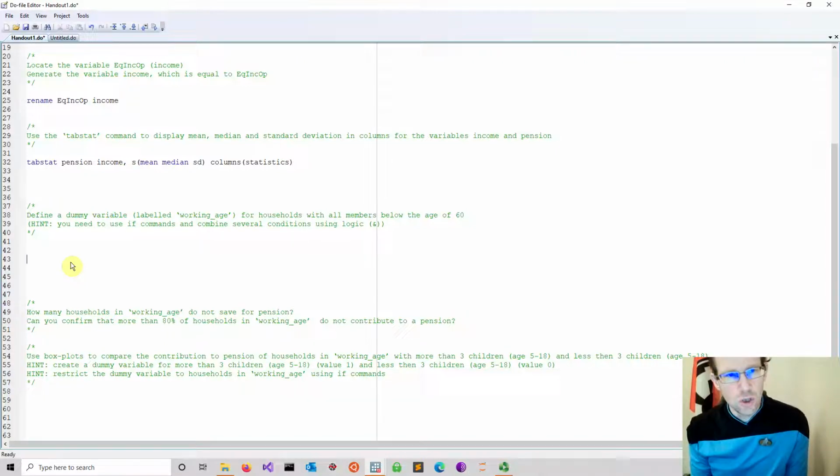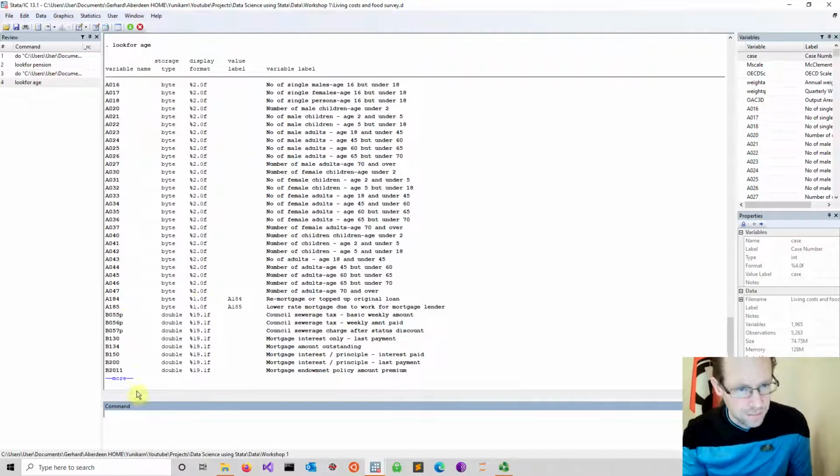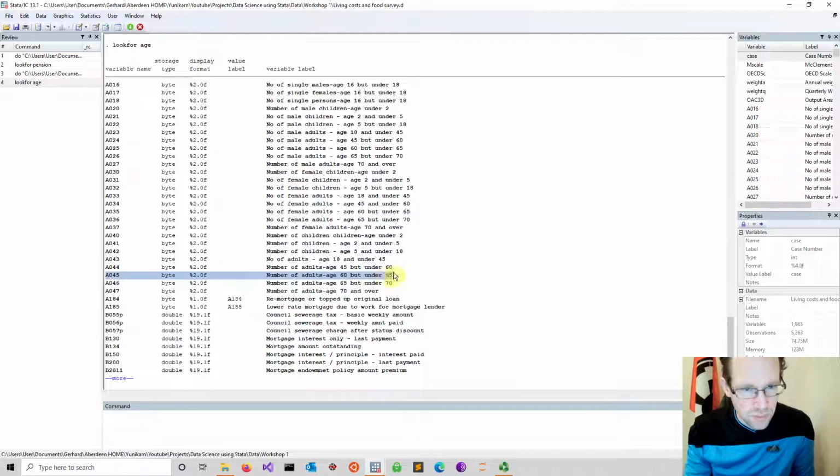Okay, good. So whenever you generate a new variable, you have to use the generate or egen command, depending on what you want to do. Now we need to look at what variables we have to measure age. So we go back into the data and do a lookfor, and we look for age, and there are plenty of them. In particular we need age for older people, and you see that the number of older people, so 60 and above, is captured in these 3 variables.